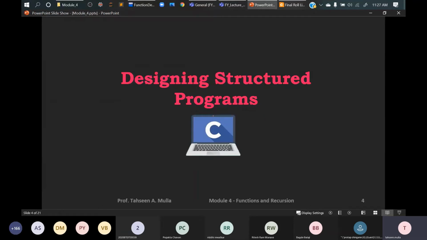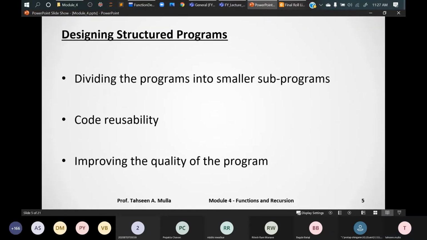So the execution at any stage, given any input, must not be terminated at any instance, right? It must not interrupt the user at any stage in any way the data is to be entered, right? So there must be a proper design. So it is called structured programs, right?